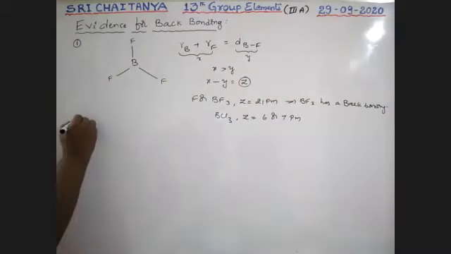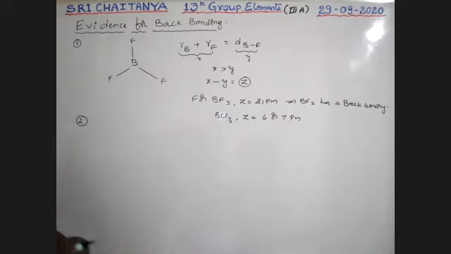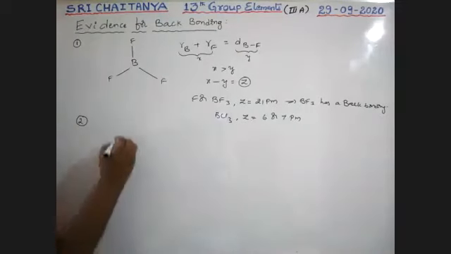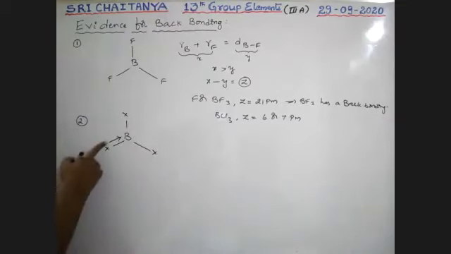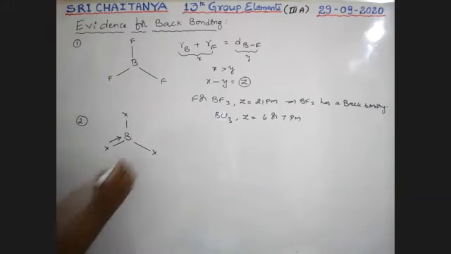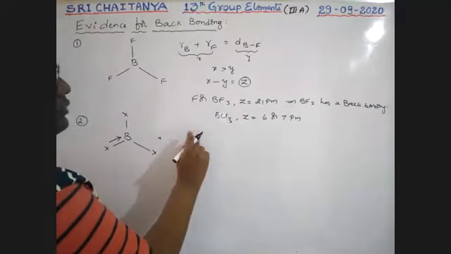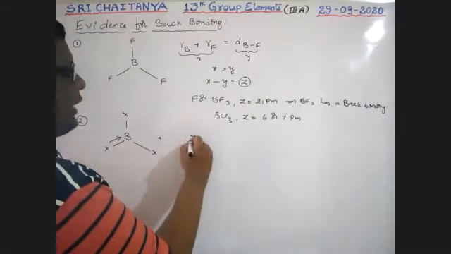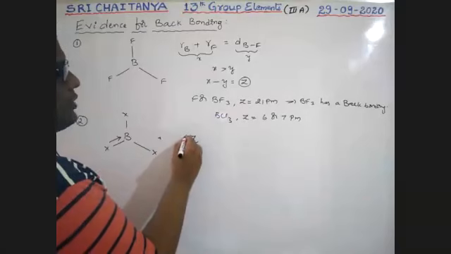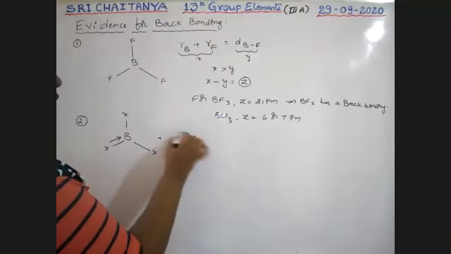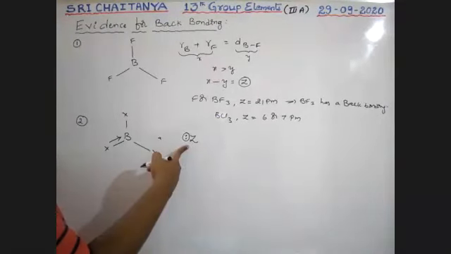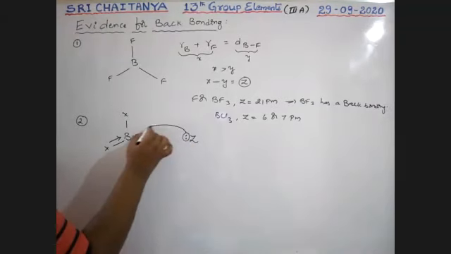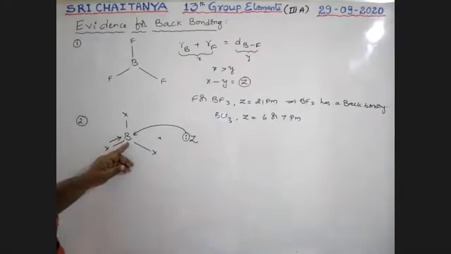Next, the second evidence. What is that second evidence? Let us take a boron halide. If it has back bonding, boys, an electron donating species like Z, having a lone pair of electrons, can donate this lone pair to boron, because boron has an empty orbital.